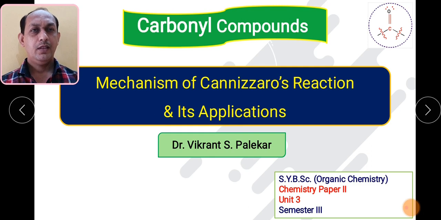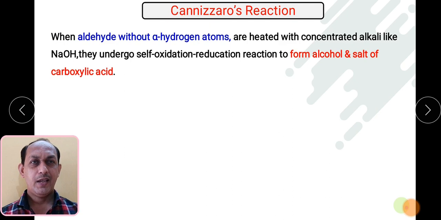So in this particular session we are going to see the mechanism of the Cannizzaro reaction. We have to see what the Cannizzaro reaction is. We will see the mechanism part also and then the application part. So basically the Cannizzaro reaction is one of the important reactions in which aldehydes without alpha hydrogen atoms are heated with very concentrated alkali like NaOH or KOH. They undergo self oxidation and reduction to give alcohol and salt of carboxylic acid.